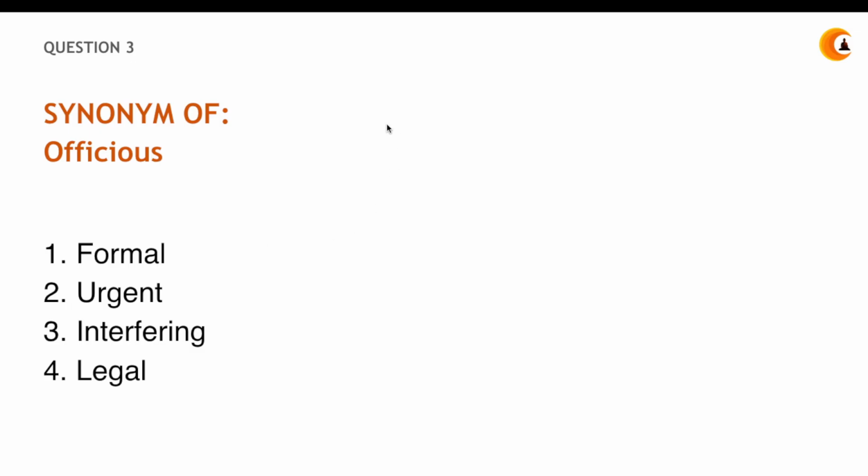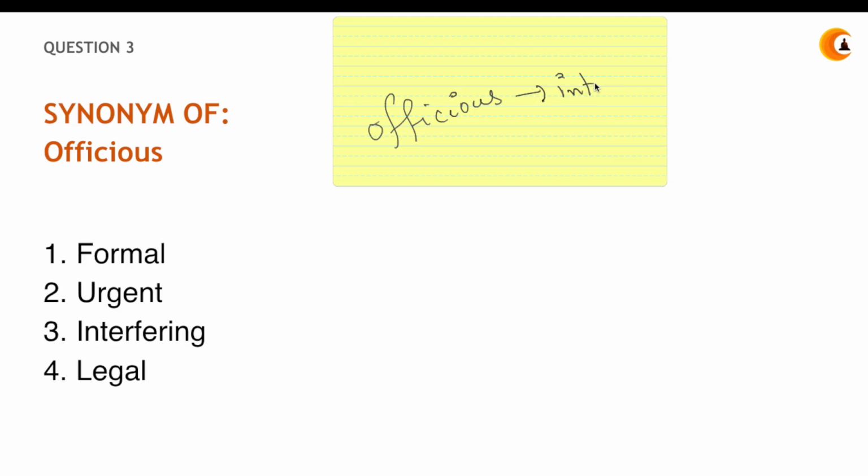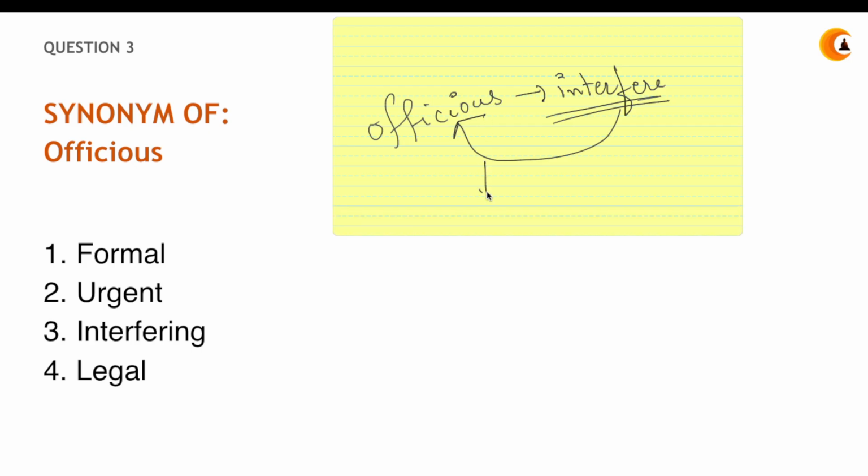Okay. So what does the word officious mean? Simply remember: office people always interfere. So when they interfere, the word officious means interfering. Someone who's constantly behind you to do something, like, oh, you're doing this, oh, no, do it this way. Someone who's always behind you, always interfering in your life, in your work, anything.